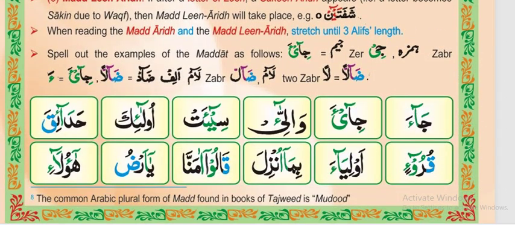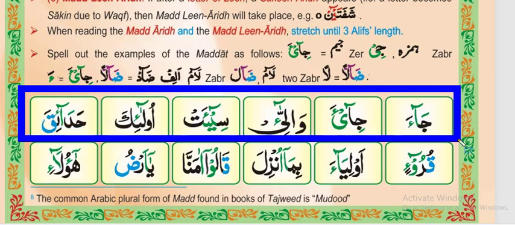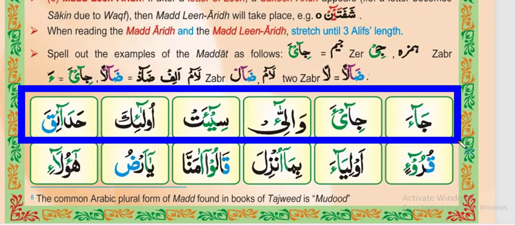For example, this is the first line, so we can do the first line with the signs and without the signs. These are the muttasil examples. The first one is in the first box. I highlighted the big rectangle in blue, and my pointer is in the first box. Bismillahir Rahmanir Rahim. It is Jim Alif Fatha Mad Ja, Hamza Fatha A, Ja A. Then you see the cause of madda, which is hamza, is appearing in the same word. This is why this is called madda muttasil.